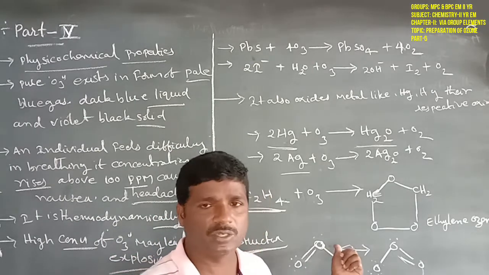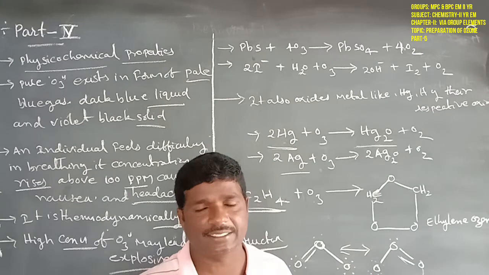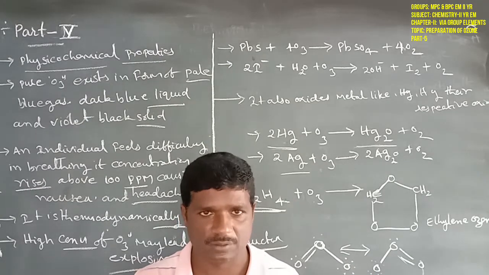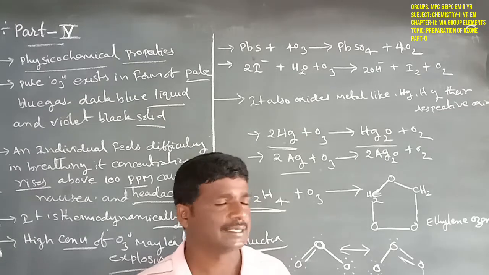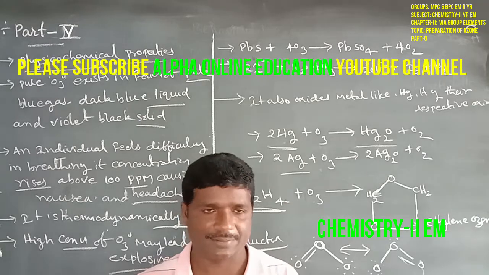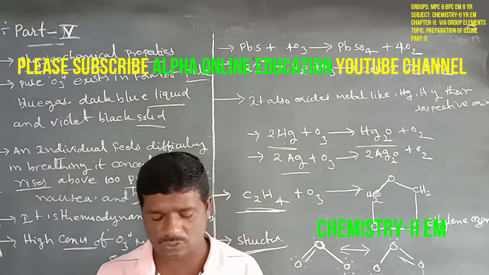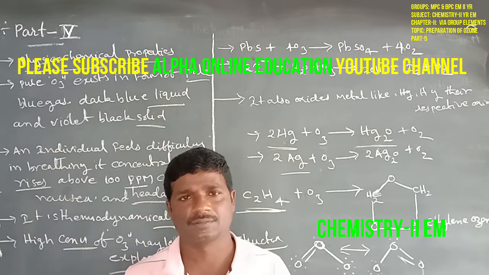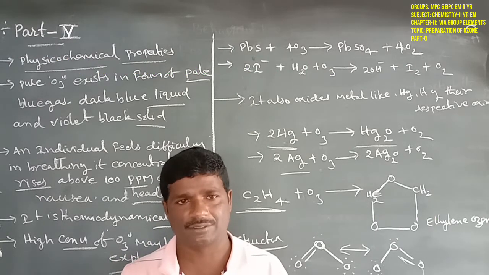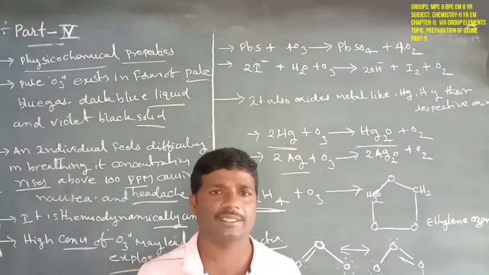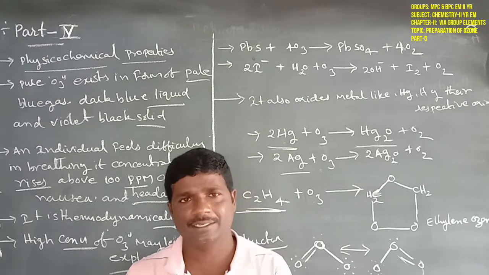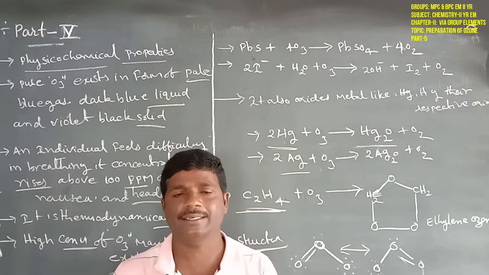That is the uses of ozone: sterilizing of water, germicide and disinfectant; bleaching of oils, flowers and carbohydrates; manufacture of potassium permanganate; and as a strong oxidizing agent.